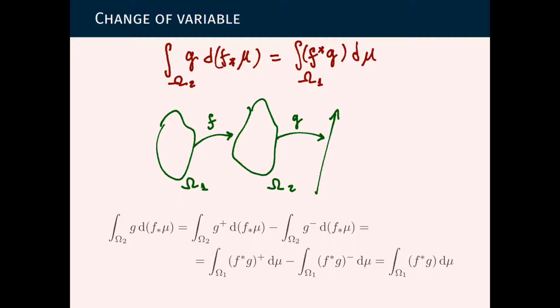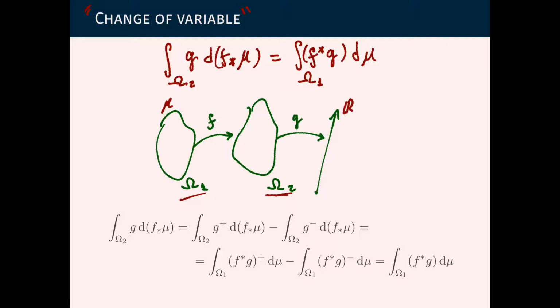Now there is this property that we stated, referred to as change of variable. This happens when we have a map, f, that goes from one sample space to another sample space. And we have an observable, which means a real function defined on the target sample space. Then if we have a measure mu here on the source space, we can do two things.